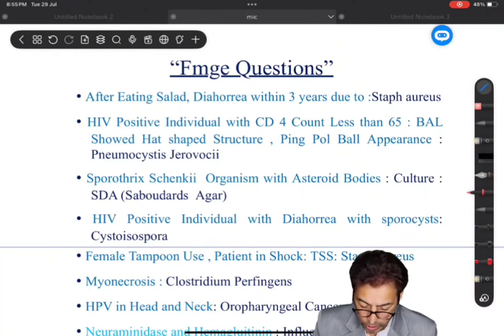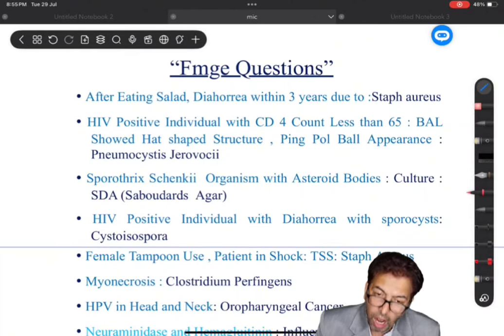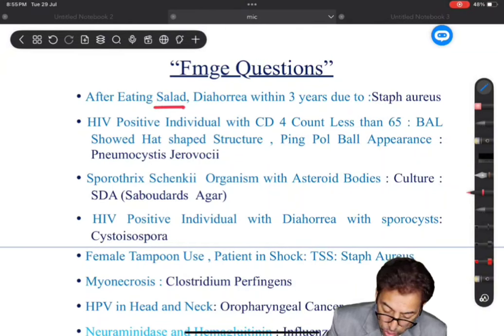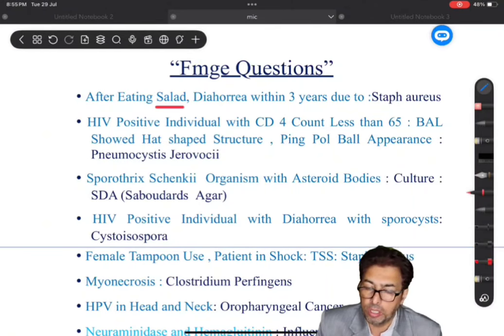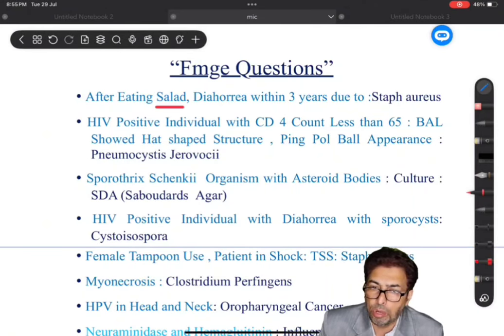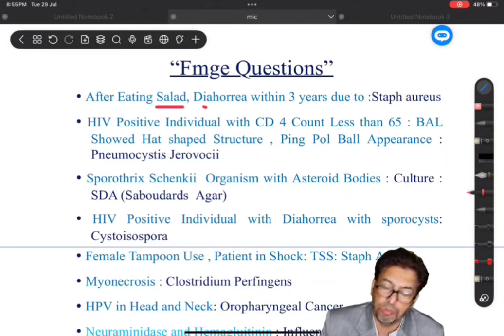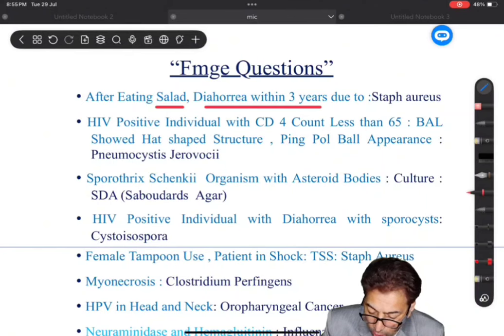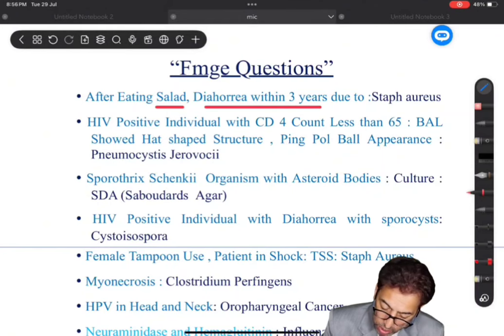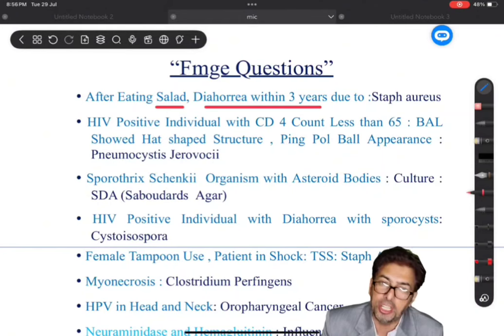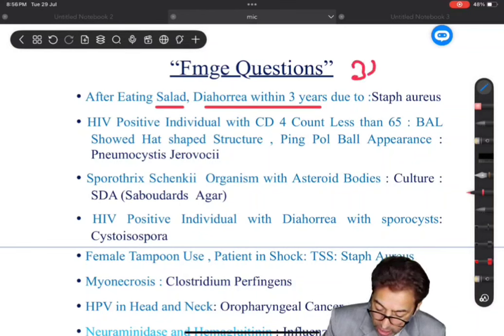So, first of all, the question which was asked was, after eating salad, a patient presented with diarrhea. So, two things. The patient is taking salad. Why is this important? Because ingestion or contamination of different types of foods cause different types of diarrheas. And the diarrhea occurs within 3 hours. It is not 3 years, so I would just rectify this thing. It is 3 hours.